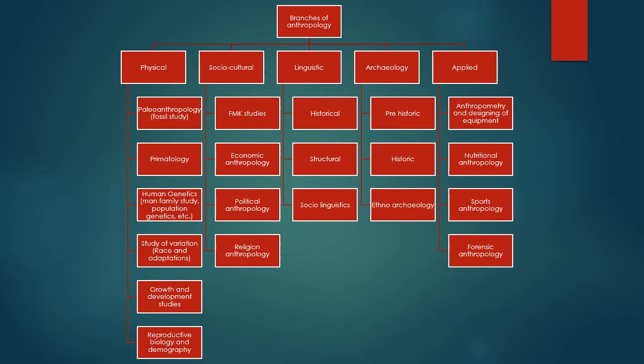So next is socio-cultural anthropology, which can be seen from unit 2.1 to unit 5. From unit 2.3 to unit 2.5, we have the study of family, marriage, and kinship. How marriage is the fundamental unit for the family and kinship, what the different marriage rules are, what the different kinds of families are, what the universality of family is, how the family is changing with time, how there are different kinship rules and descent rules, and how they lead to the formation of different descent groups. All these things we'll be covering.